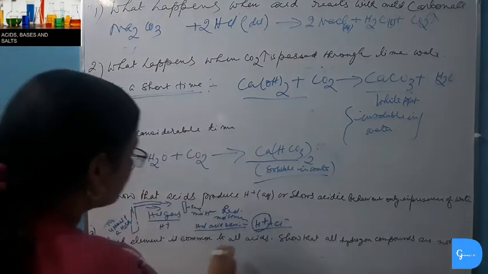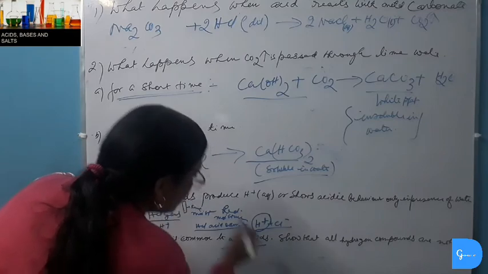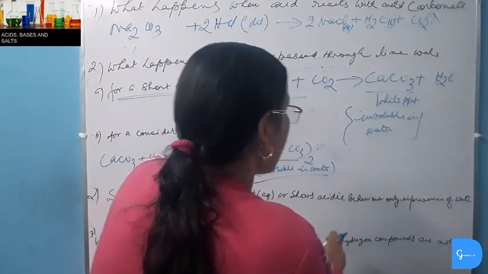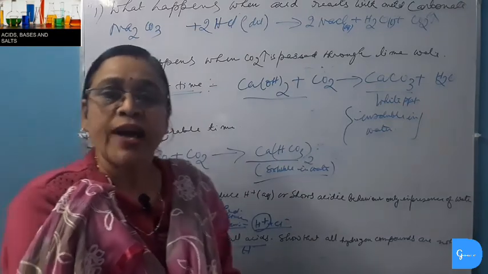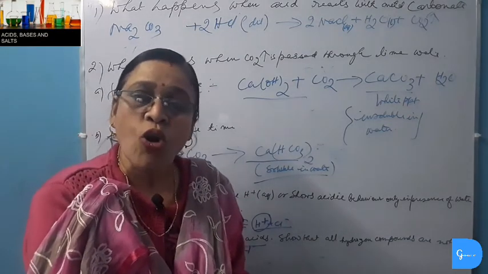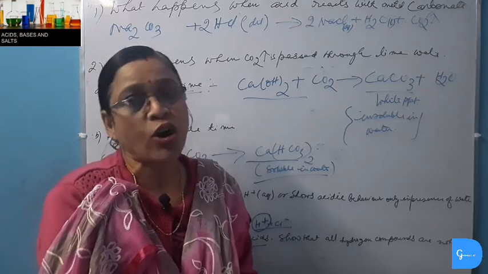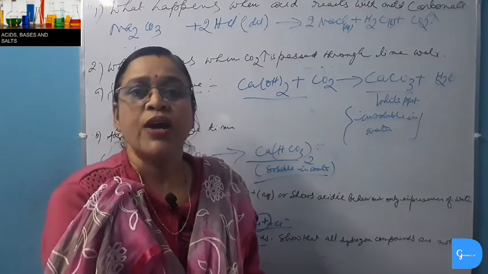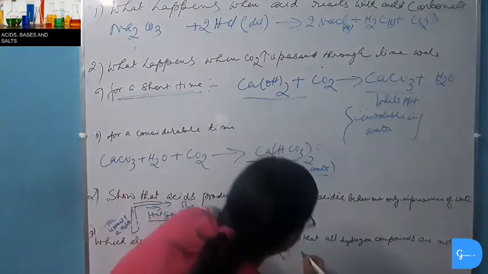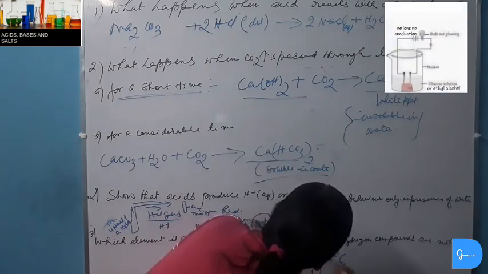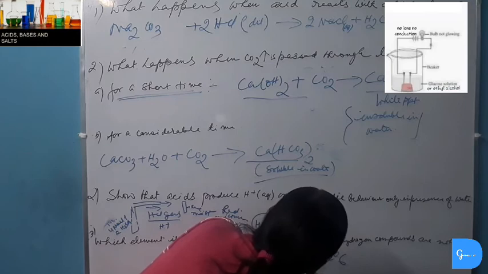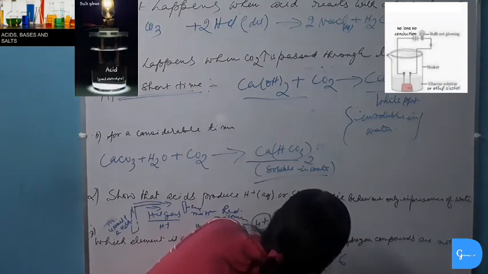Which element is common to all acids? Hydrogen is common to all acids, but all hydrogen compounds are not acids. We know that all acids contain hydrogen, but all hydrogen containing compounds are not acids. For example, glucose and alcohol also contain hydrogen. Glucose is C6H12O6 and alcohol is C2H5OH, this is ethyl alcohol.